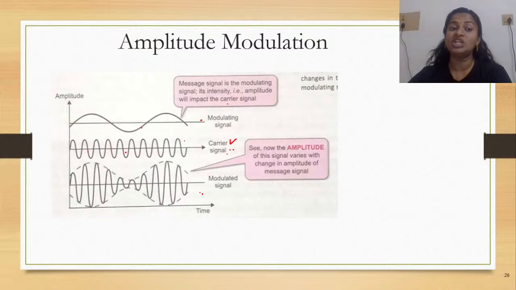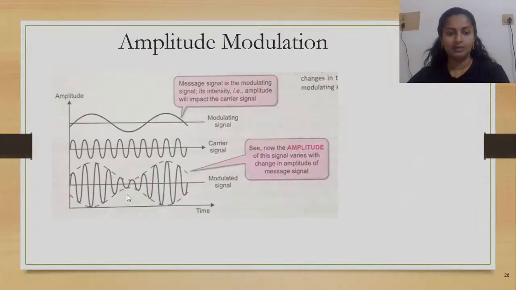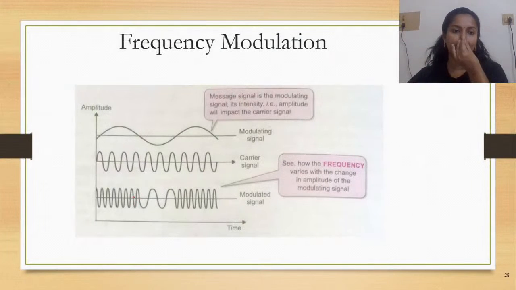So what is the only change that has happened to the carrier signal? The amplitude has changed. And how has it changed? Based on the message signal or your modulating signal. So whenever you had a crest, you had a higher amplitude with respect to the carrier signal, and as you move towards the trough, or as the signal moves down, the carrier signal tends to have a smaller amplitude. So this is what happens in amplitude modulation.